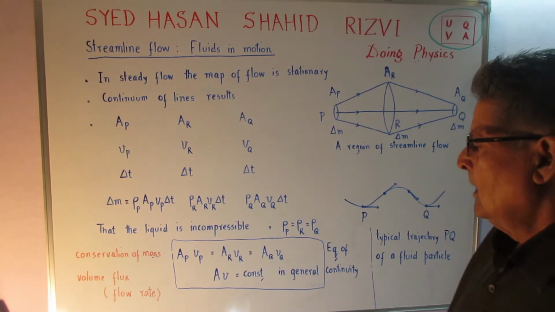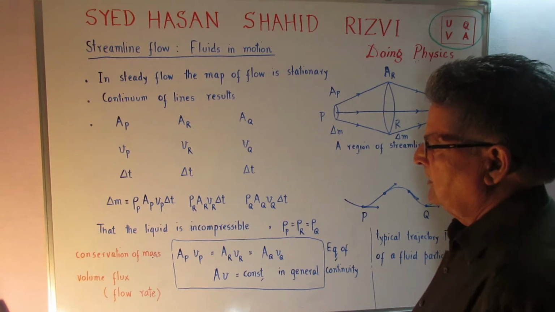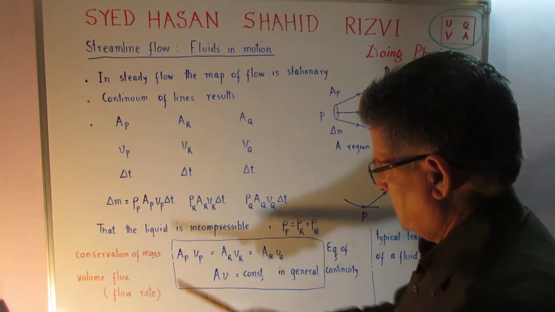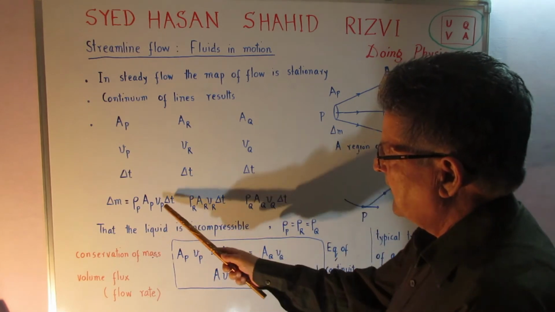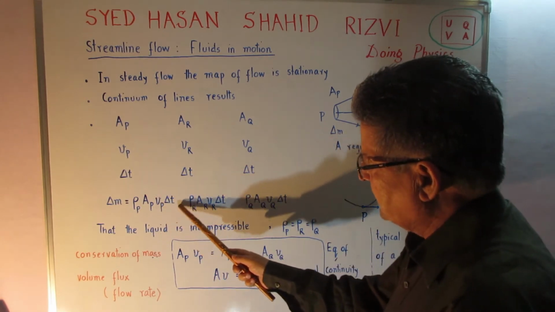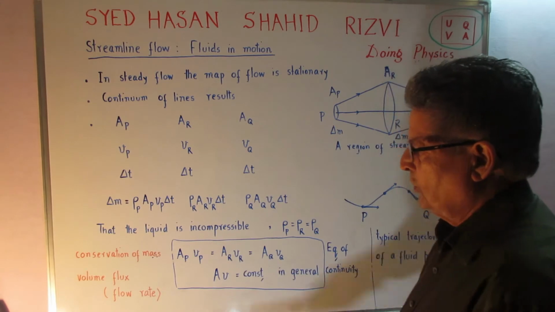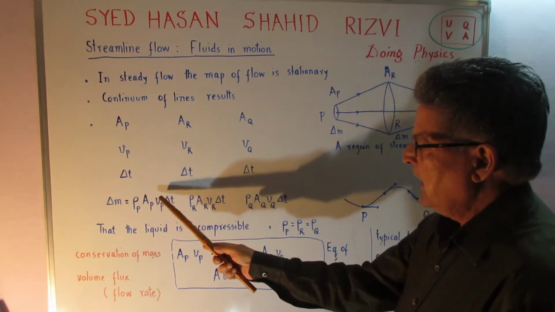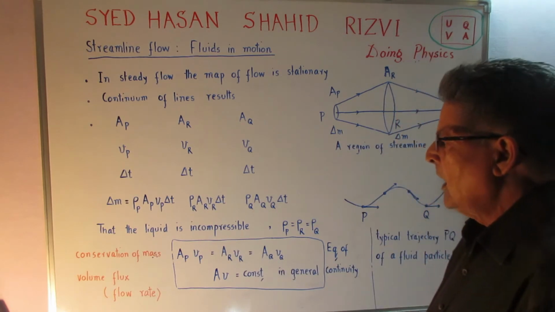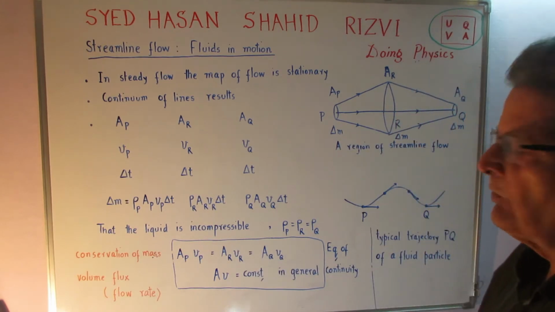Okay. Now I can write: this is the density, this is the area of cross section, and this is the length Vp delta T. So that gives the volume. So rho A Vp delta T is the density into the volume.